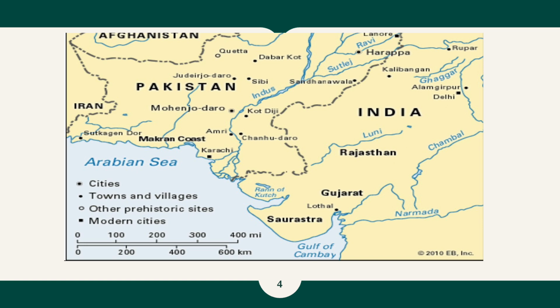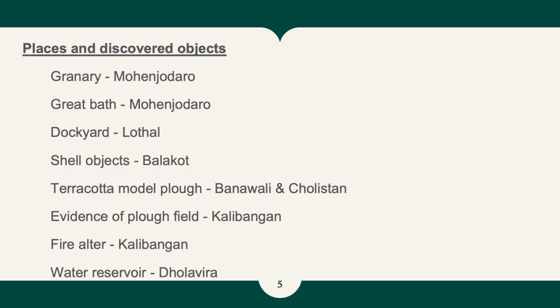So this is the piece of a map in which you can see the Harappan site. As I mentioned in the last slide, there are some Harappan sites which may come in the exam to locate on the map, and please pay attention to this. These are some sites from where we found some important pieces of Harappan civilization. As for the granary, which is found from Mohenjo-daro, the Great Bath, which is also found from Mohenjo-daro. Dockyard is located at Lothal, and the seal objects are found from Balakot.